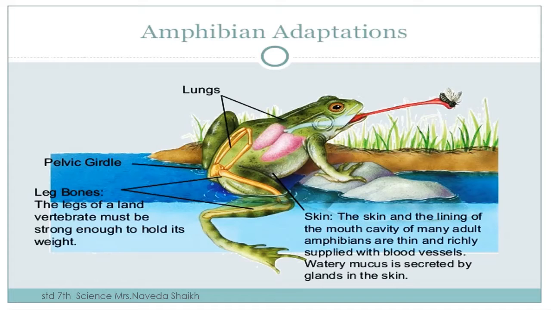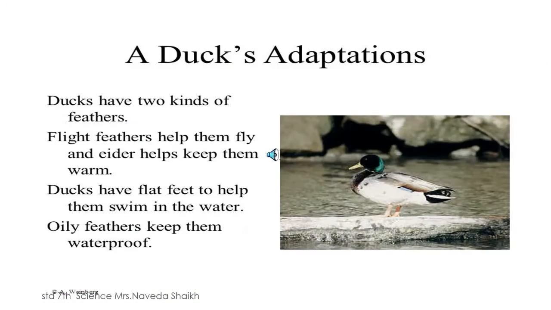One more important thing that they have is their leg bones. The legs of a land vertebrate must be strong enough to hold its weight. So they have long legs so they can jump. And a few more important things that we are going to learn is the adaptation in ducks. They have two kinds of feathers, the flight feathers which help them to fly and the ones which help them to keep warm.